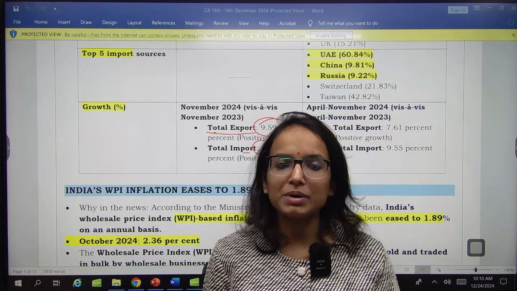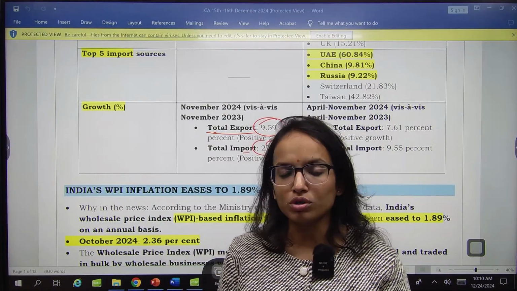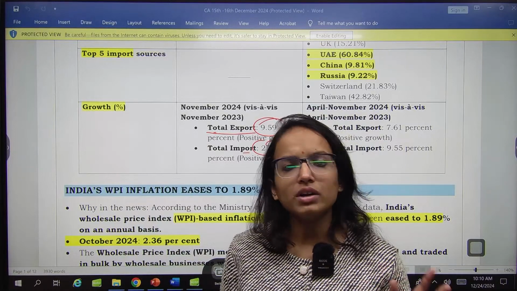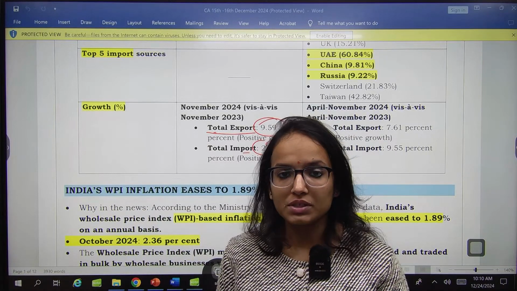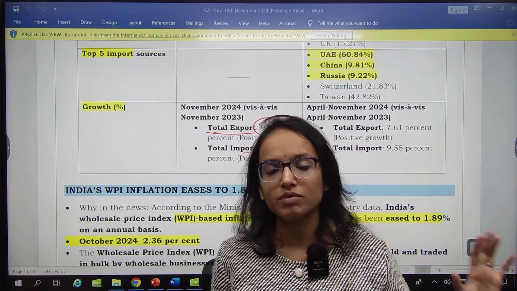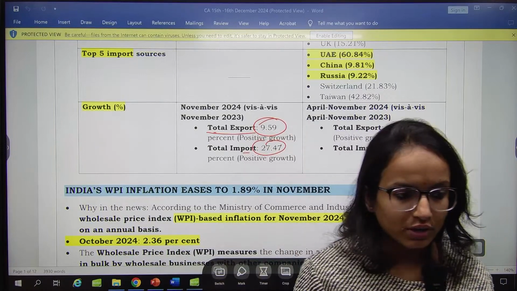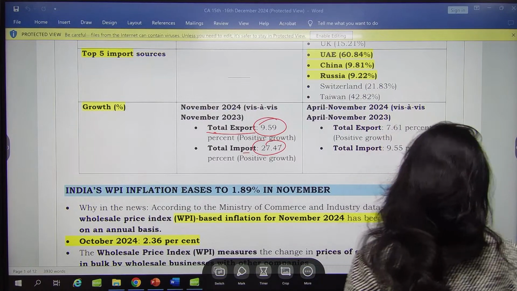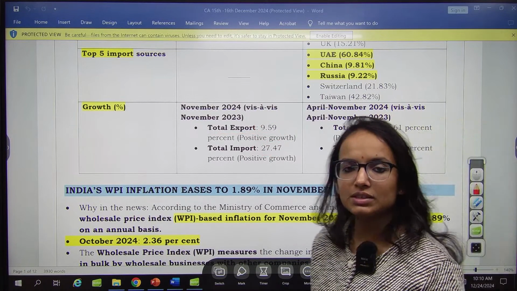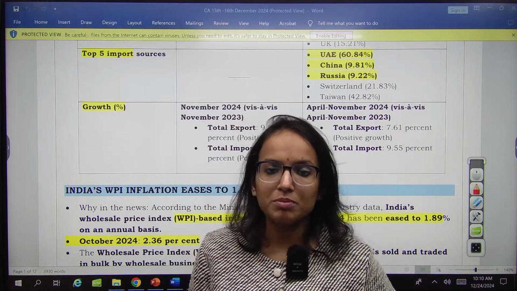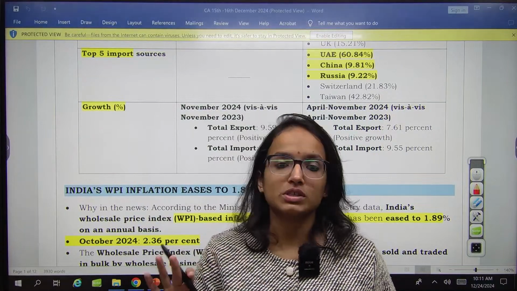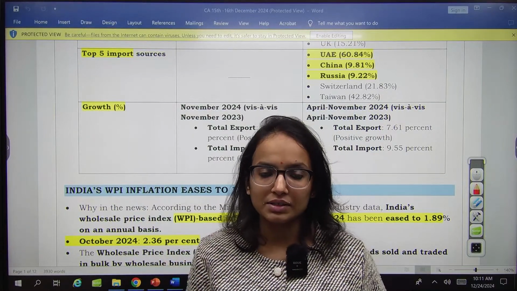In merchandise trade, the trade of goods only, excluding the services, we have a deficit. But in services exclusively, you have a trade surplus, not a deficit. So remember, in merchandise trade India has a deficit, but in the services sector, it is favorable for us. We are exporting more than what we are importing, only for services, not for the merchandise or goods.